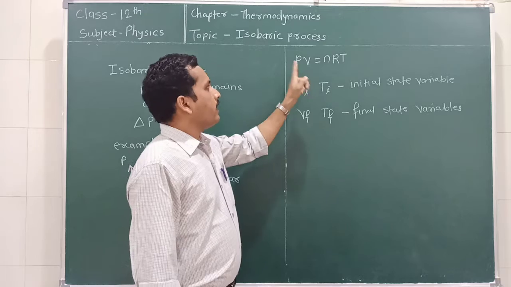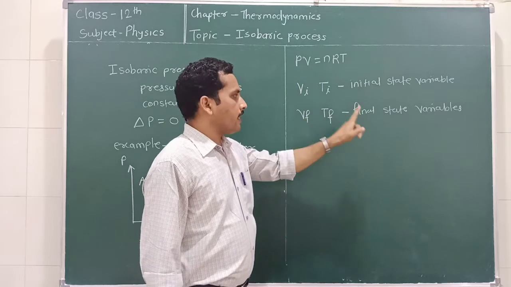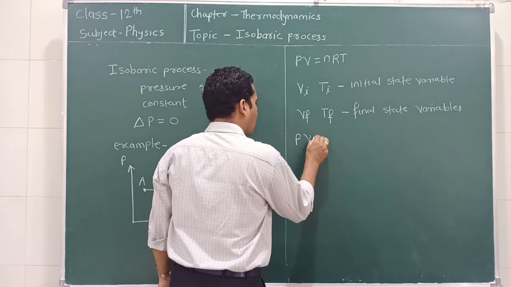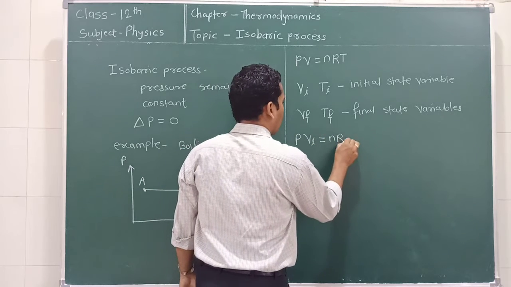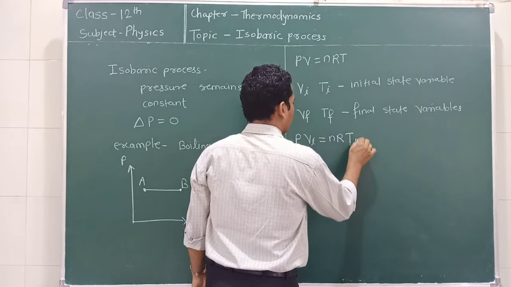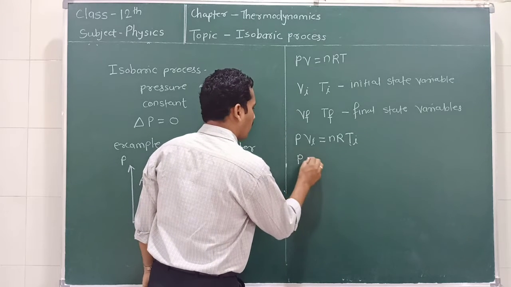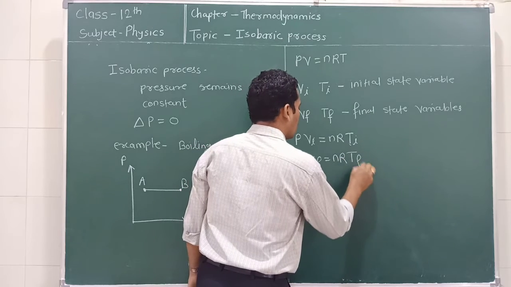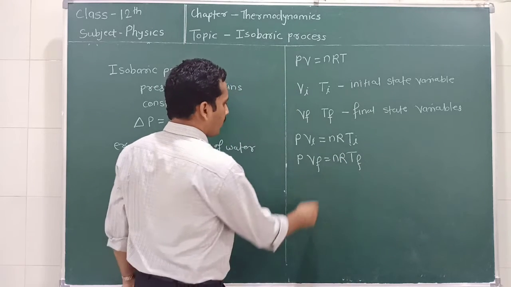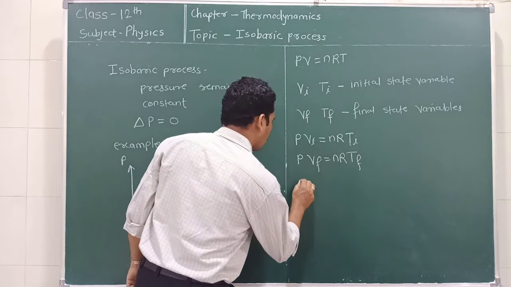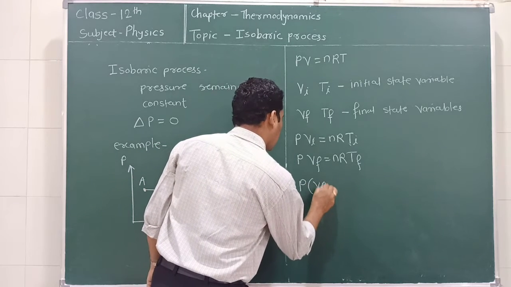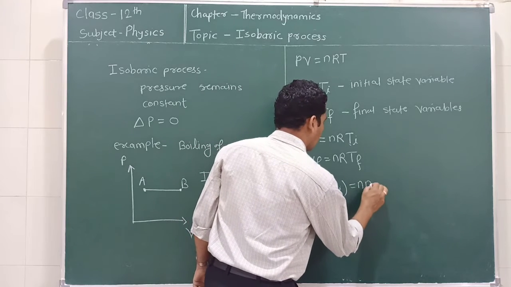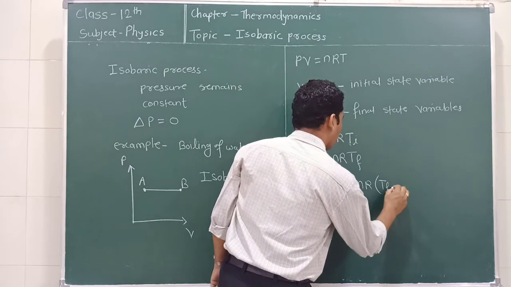So we can write this equation for the initial state as well as the final state. We can write here P Vi is equal to nR Ti, and for the final state we can write P Vf is equal to nR Tf. So if we subtract this equation from this equation, we can write here P times (Vf minus Vi) is equal to nR times (Tf minus Ti).